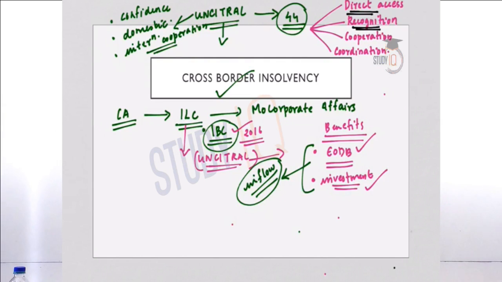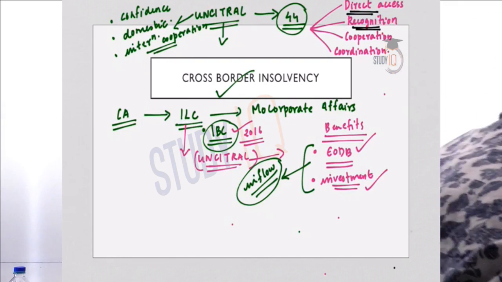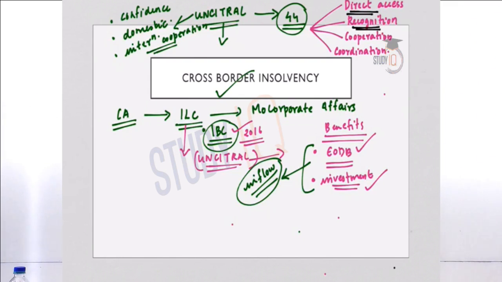And at the global level, the UN Citral, that is United Nations Commission on International Trade Law, Model Law on Cross-Border Insolvency, has emerged as the most widely accepted legal framework to deal with cross-border insolvencies. This is because there is less intrusion into the country's domestic insolvency law, and till now it has been adopted by 44 states.